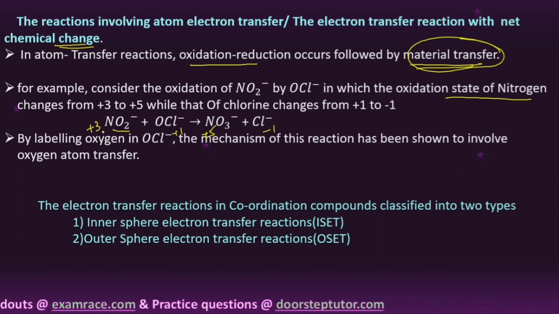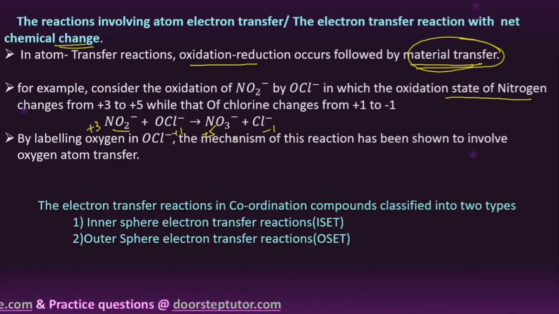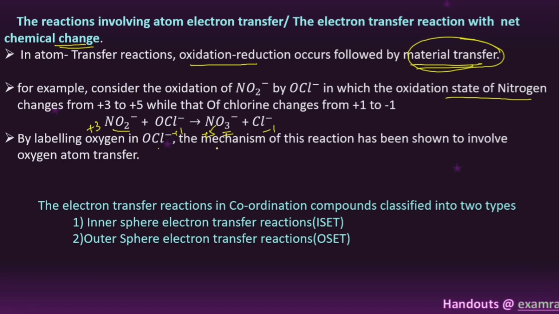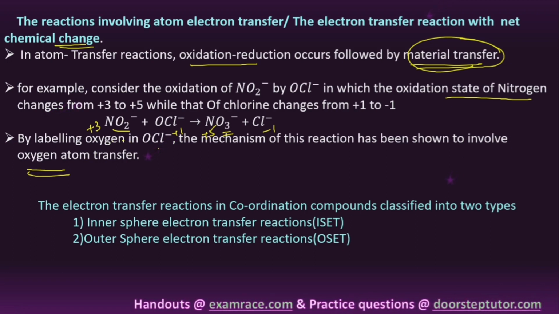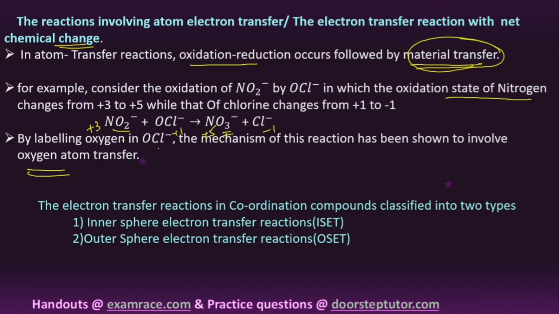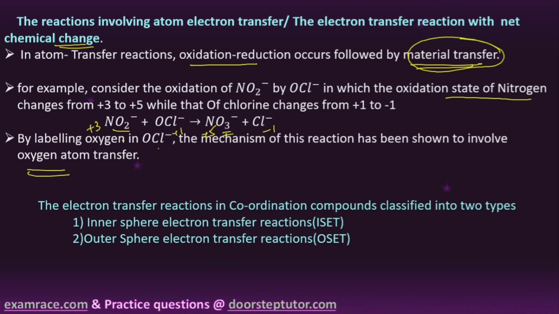So what is happening? NO2 minus changes to NO3 minus, and OCl minus changes to Cl minus. By labeling of OCl minus, the mechanism of this reaction has been shown to involve oxygen atom transfer, right? The material transfer takes place, so due to the material transfer a net chemical change is possible. These types of reactions are the second type of reaction.